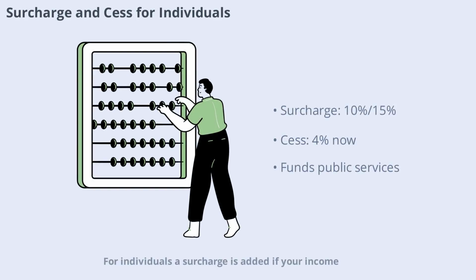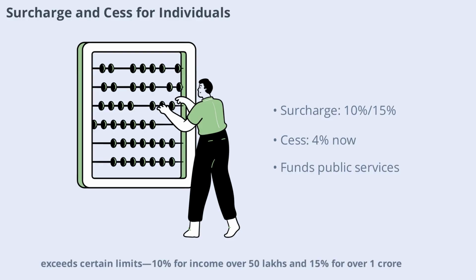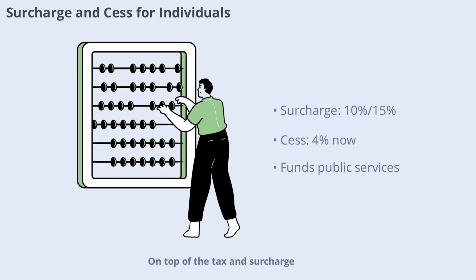For individuals, a surcharge is added if your income exceeds certain limits, 10% for income over 50 lakhs and 15% for over 1 crore. On top of the tax and surcharge, a health and education cess is applied, 3% earlier, now 4%. These extra charges help fund health and education initiatives, making the tax system more responsive to public needs.